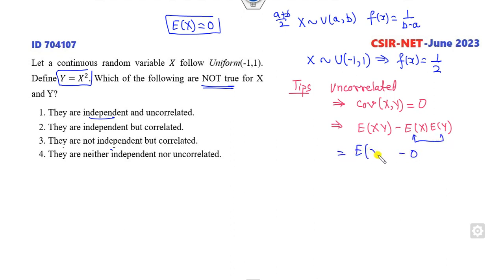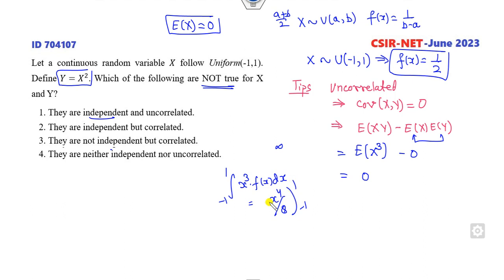What is y? Y is my x square. So E[XY] is E[x cube], and E[x cube] will be 0. Why? Because you can see x cube times f(x) over the domain from minus 1 to plus 1, where f(x) is half. So it is x^4 divided by 8 from minus 1 to plus 1, which is 0. So what is the meaning of that? It is uncorrelated. So x and y are uncorrelated. Now check whether they are independent.